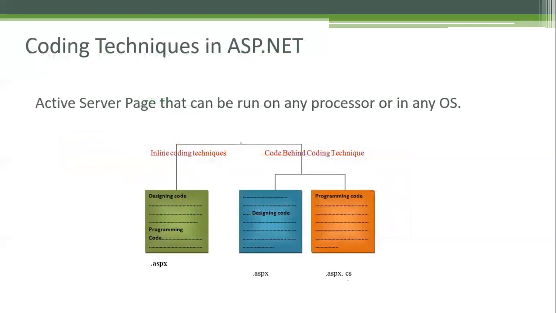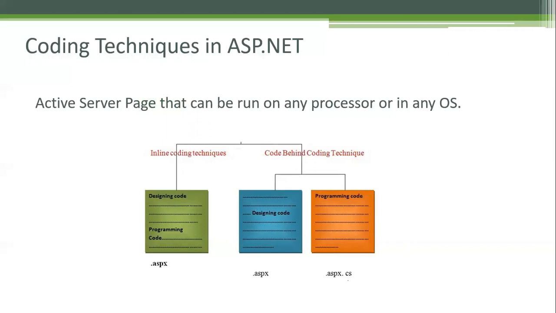Okay, so the coding techniques in ASP.NET: we follow the code behind technique. There are two types of coding techniques: inline coding technique and code behind coding technique. So what is this? We will see. ASP means Active Server Page, which can run on any processor or any OS.